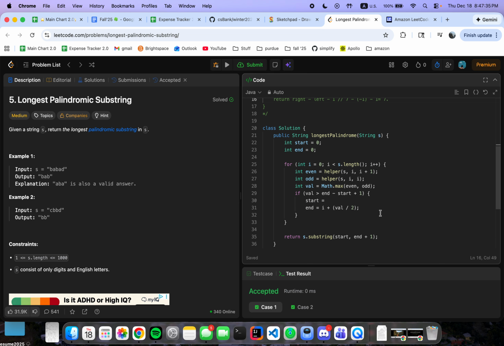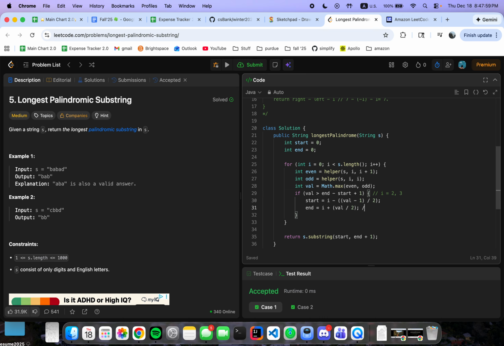So the starting point would be i minus (val minus 1) divided by 2. Let's say, for example, we use one example point. Again, i is the second index here, which is 0, 1, 2. So in this case, val is going to be 3, right?